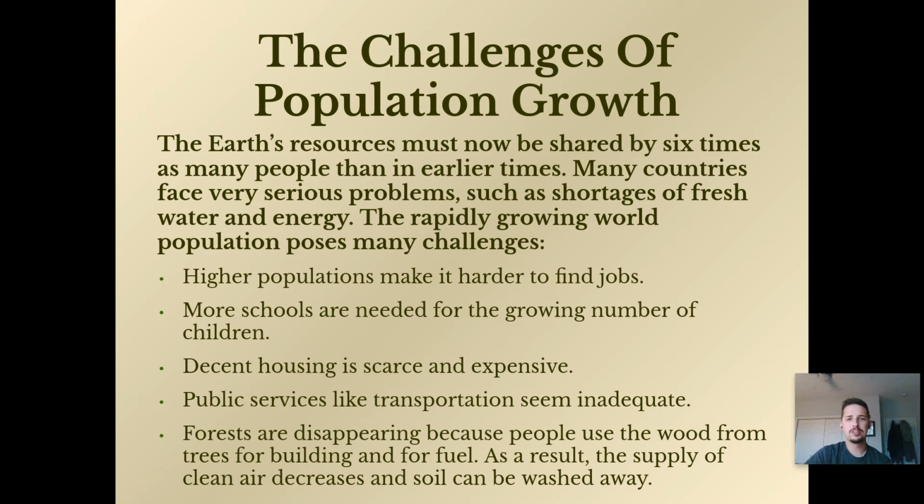So population growth is great, but we have to figure out a way to mitigate, to kind of stop some of these negative effects. So just keep that in mind. That's your guys' job. When you get older, you've got to figure all this mess out.